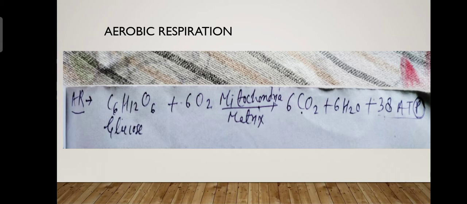ATP is adenosine triphosphate. Okay, energy. Energy is stored in this form in mitochondria. Now, what is this mitochondria or matrix? We will learn in the structure of mitochondria.